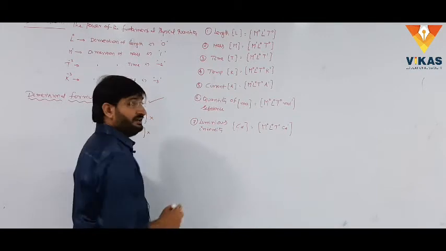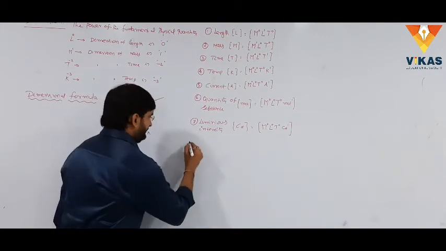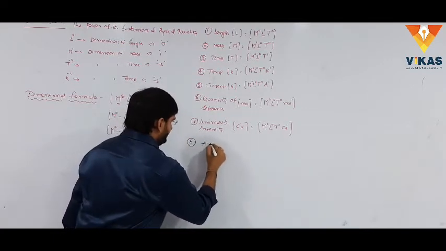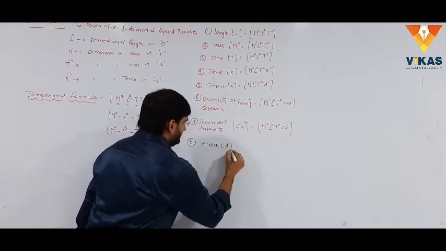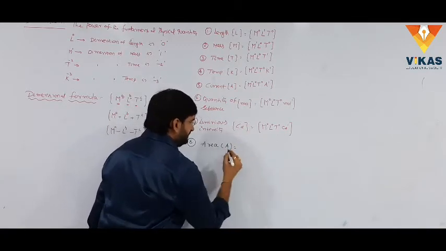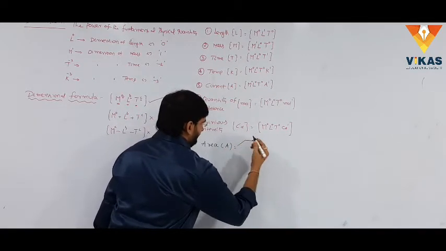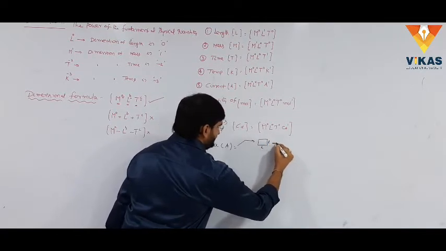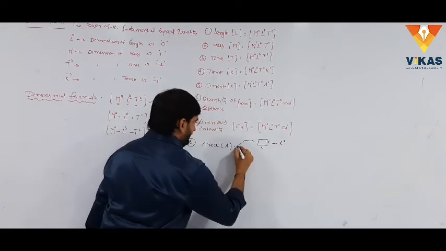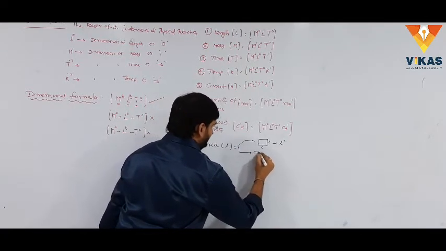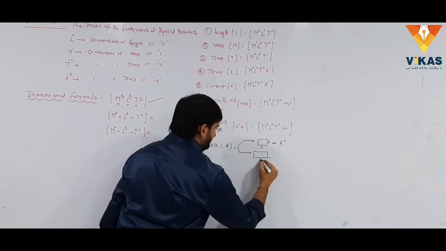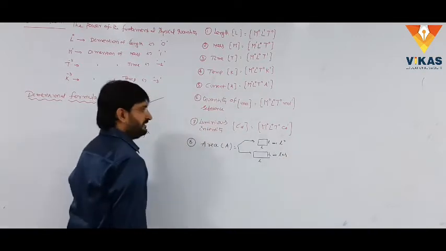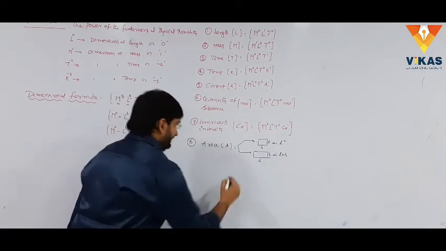Next one, dimensional formulas for derived physical quantities. Here, the 8th one, area, is a derived physical quantity, which is represented with capital A. Generally, different bodies have different areas. If we take a square, the side length is L, so L square is the area of the square. If we take a rectangle, this is the length, this is the breadth. Length into breadth is the formula for the area of a rectangle.